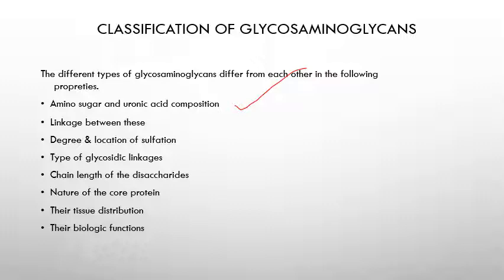Then the type of glycosidic linkage. What type of linkage is present? Then the chain length of the disaccharide: how many disaccharides are repeatedly attached? Then the nature of the core protein: to which core protein is this glycosaminoglycan attached? Then the tissue distribution: where is it present? Then their biological functions: what is the actual function of that particular glycosaminoglycan? So it depends on all these. These are the various properties that classify the glycosaminoglycans into various types.